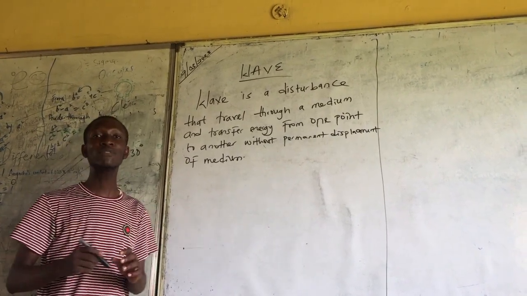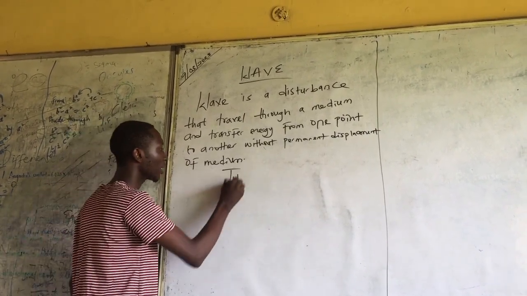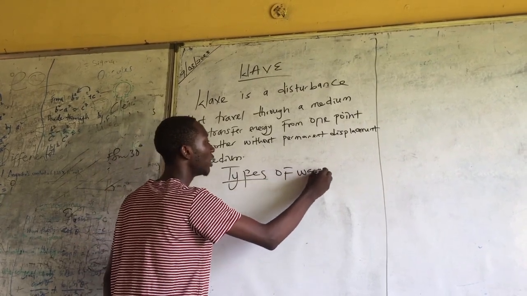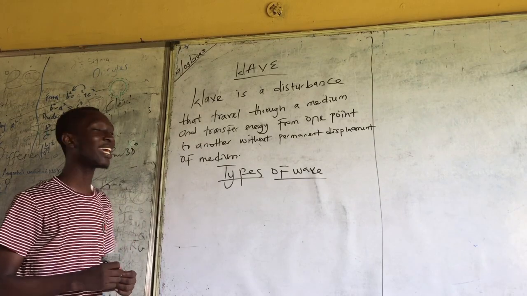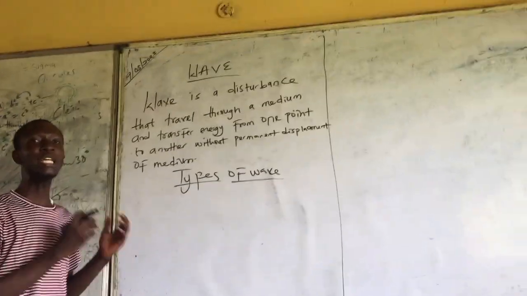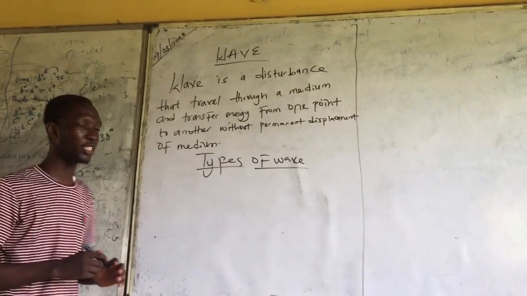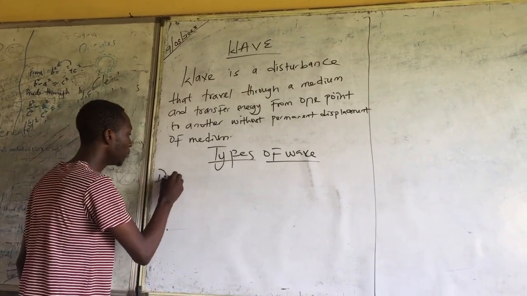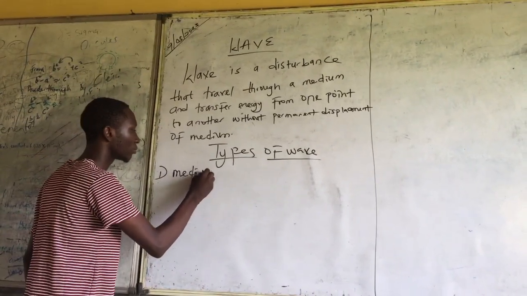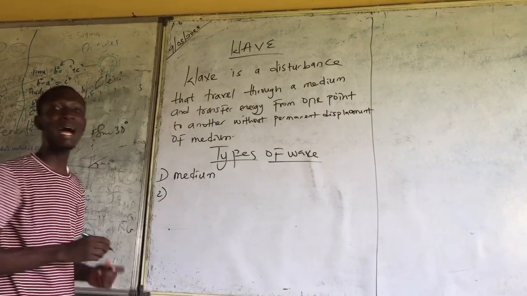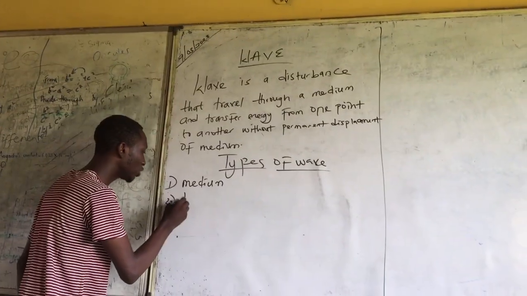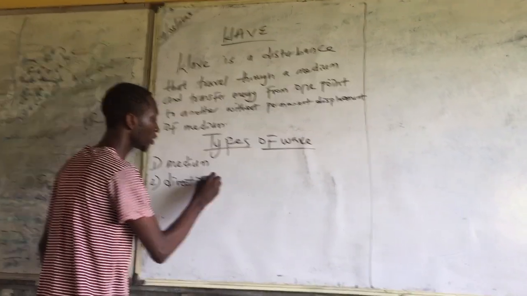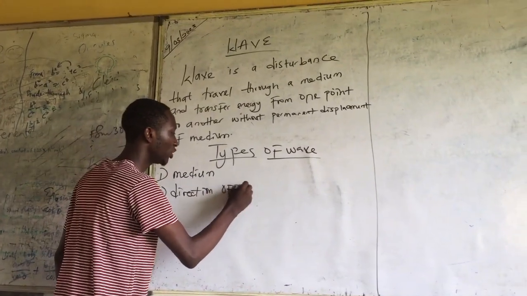So now we have types of wave. Now wave can simply be classified into two categories, which one of them is medium. The other one is direction of wave propagation.